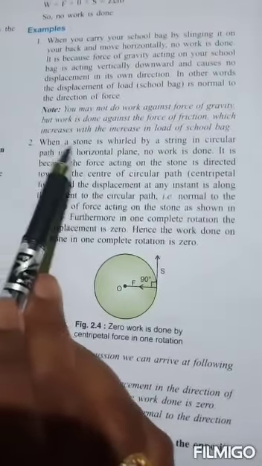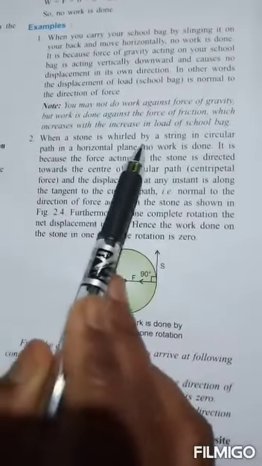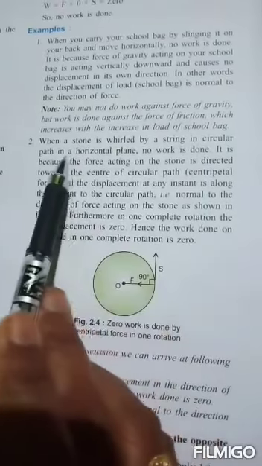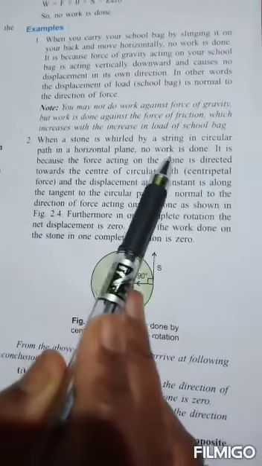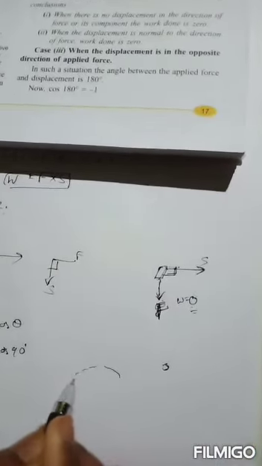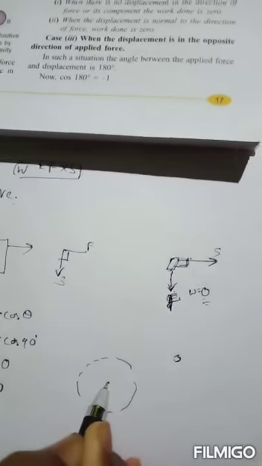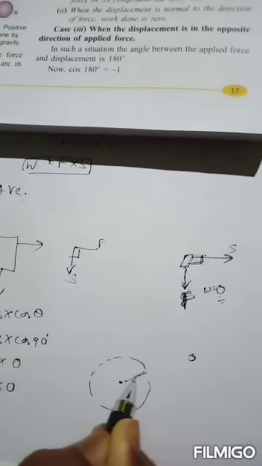One more example: when a stone is whirled by a string in a circular path in a horizontal plane, no work is done. Why? Because when it is moving around the circular path, we are holding it with a string.